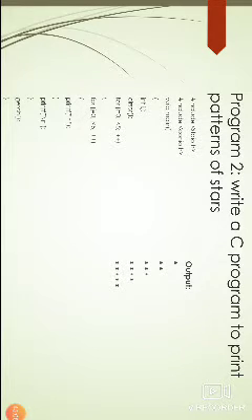So I'm using a for loop, that is i equal to 0 initialization, i less than 5 that is the condition, i plus plus that is incrementing the i value. Again I'm using a for loop for j equal to 0, j less than 5, j plus plus. Now in the printf statement I am using a star, which will be printed on the output screen. After closing the inner for loop I am writing printf backslash n, that means the cursor position goes to the next line.